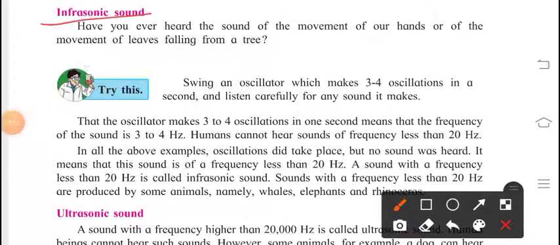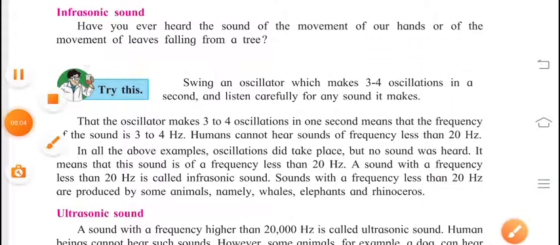Next is infrasonic sound. Here, can we hear the sound of the movement of our hands or of leaves falling from a tree? Obviously not. That sound has a very, very low frequency, which is less than 20 hertz. That is why we are not able to hear it. Hence such sound is known as infrasonic sound.